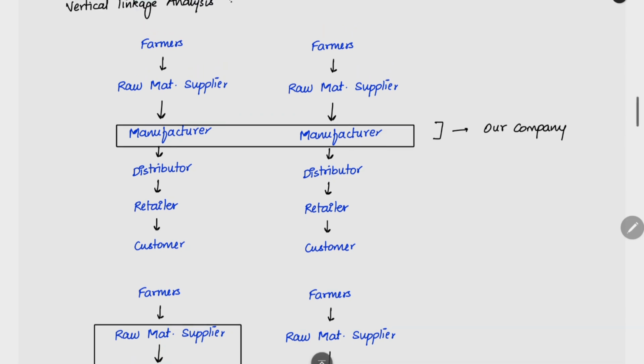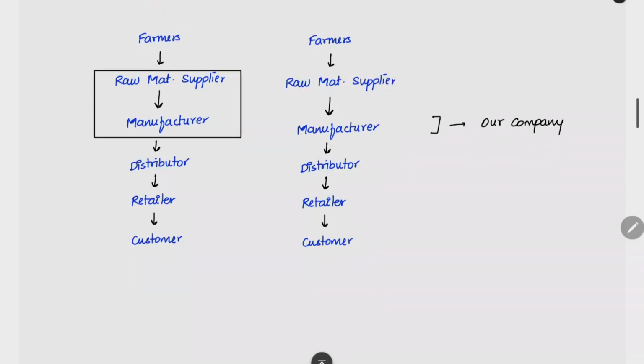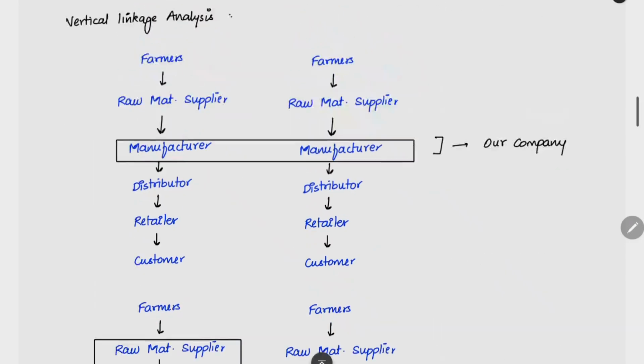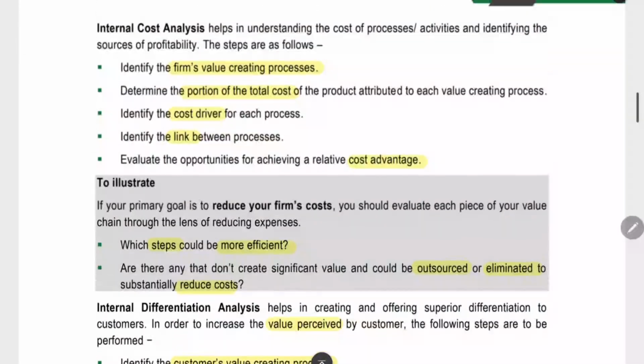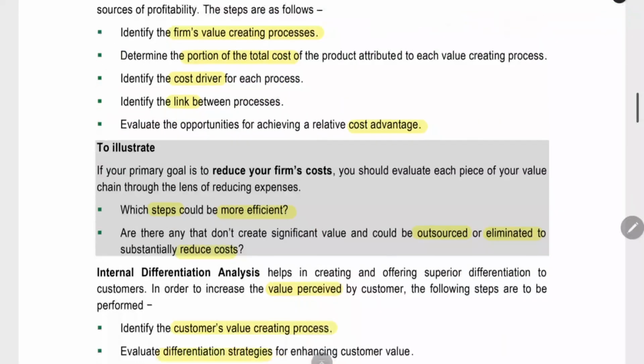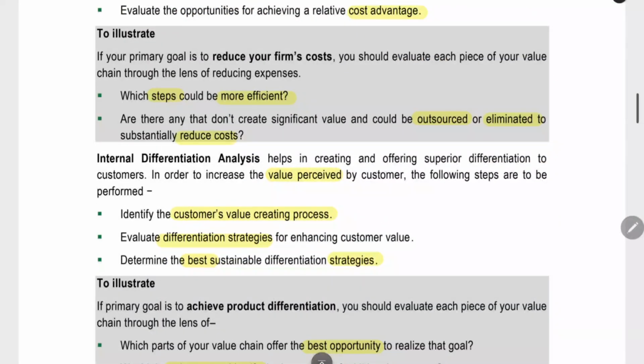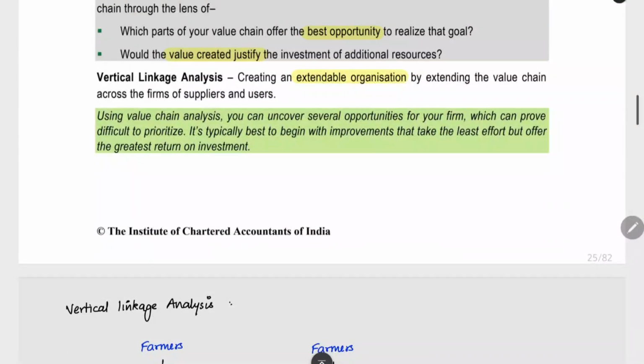Now in this vertical linkage analysis, we are thinking about combining our company with the raw material supplier. We are combining in a vertical manner. We are acquiring another business. This is called vertical linkage analysis. We are doing it externally. That is why the first two things are called internal cost analysis and internal differentiation analysis. But the third thing is called vertical linkage analysis. We are trying to purchase the supplier business. That's all about the vertical linkage analysis.